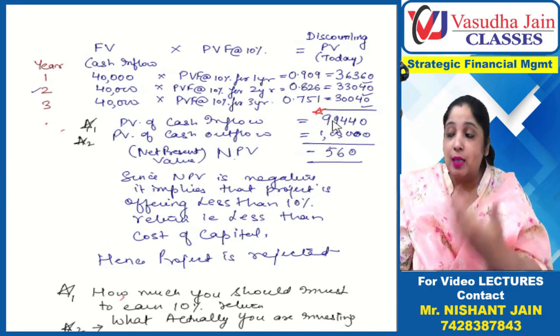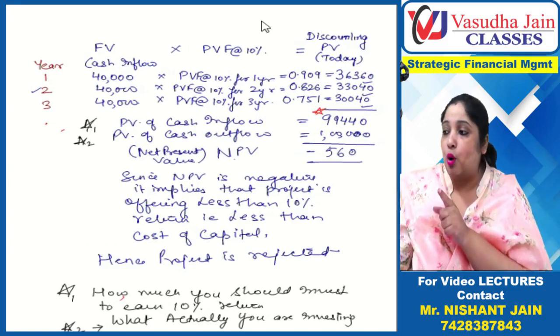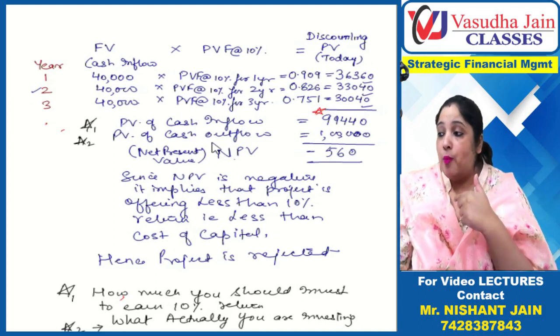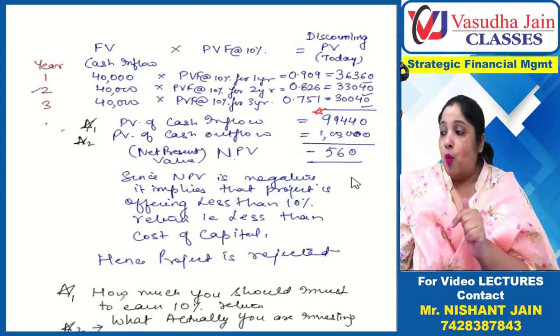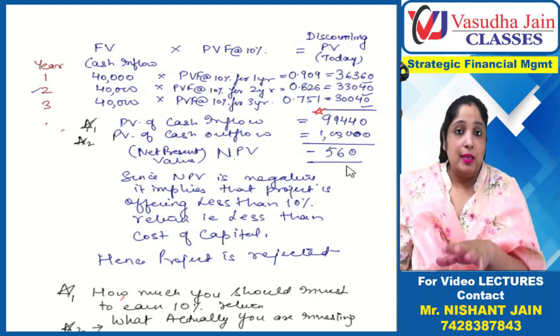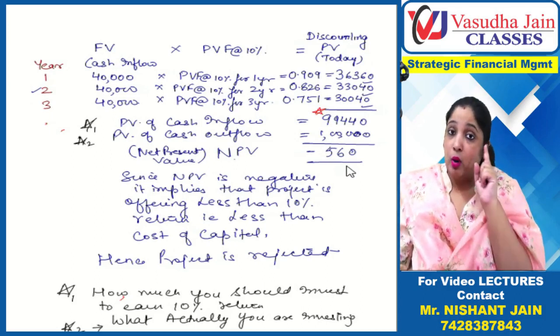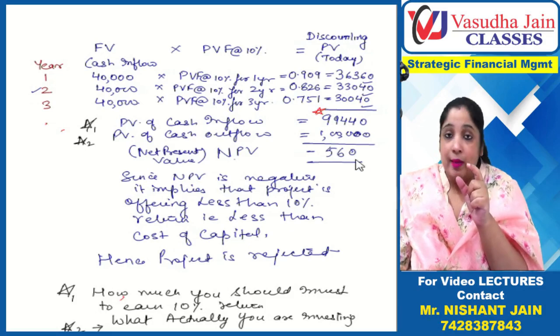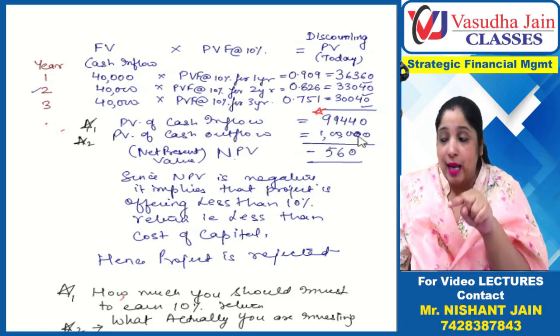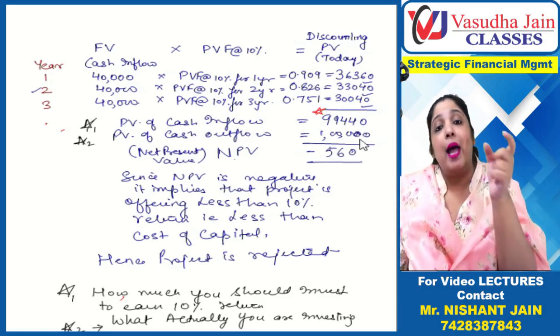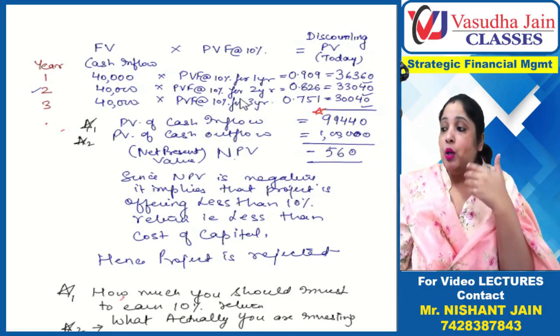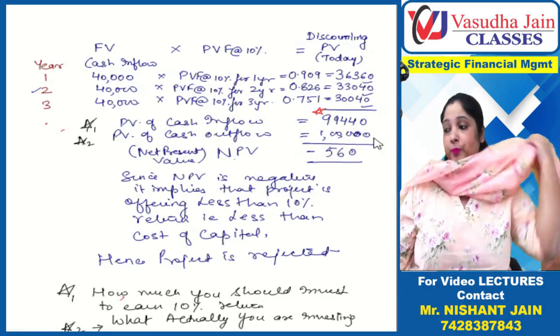What does it mean? That this amount should be invested if you want to earn 10%. And how much are you investing? 1 lakh. What do NPV negative and positive mean? Because when I teach you IRR, there it means a lot. Positive, negative and 0. What does 0 NPV mean? That how much you should invest is equal to what you are actually going to invest, so basically you are going to get 10% return.